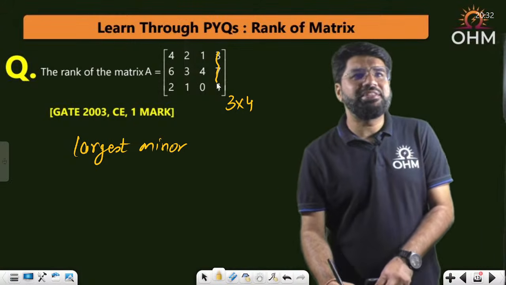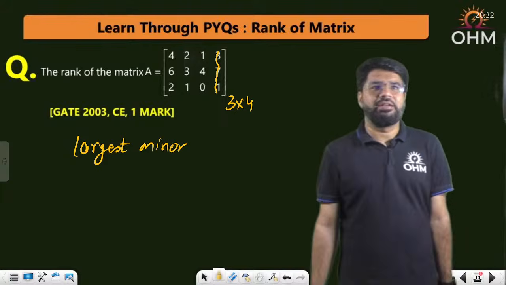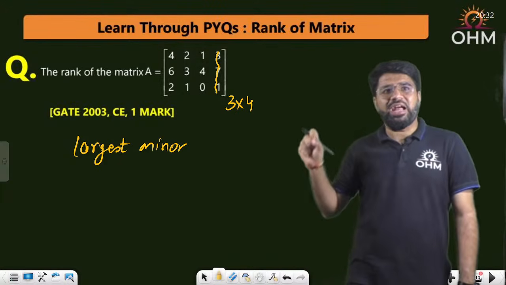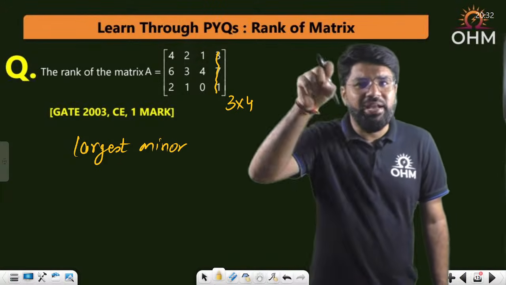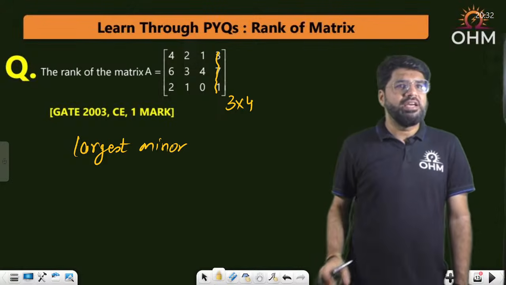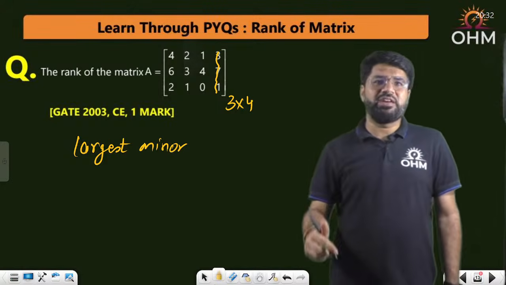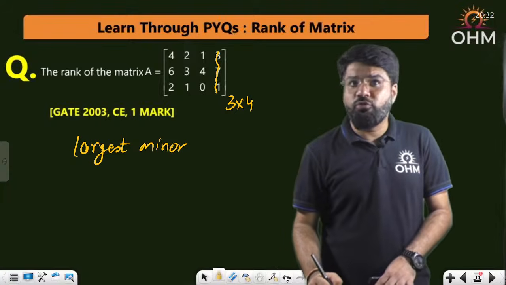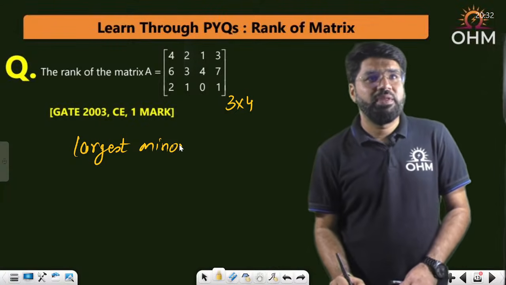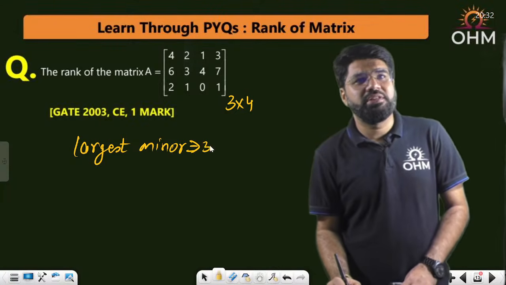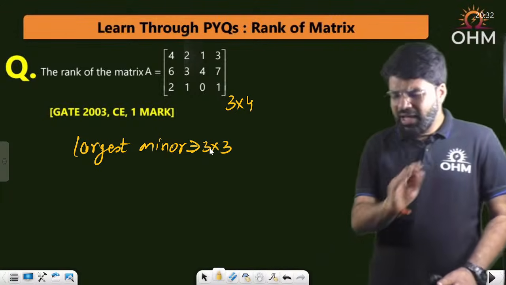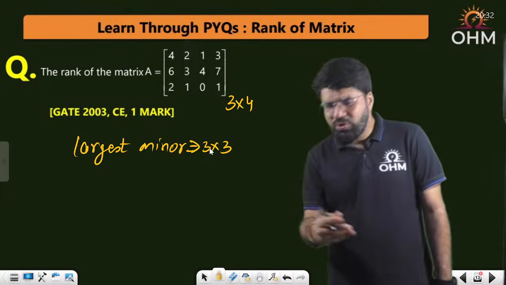What you can do is erase any one column. Suppose you erase this, what do you get? Then you can extract out a minor. A minor is any determinant which can be extracted from the matrix. So what is the minor I am able to extract from this matrix? 3 cross 3, but not 4 cross 4. Largest minor, 3 cross 3 only. Without calculating the rank, I will come to the rank also.